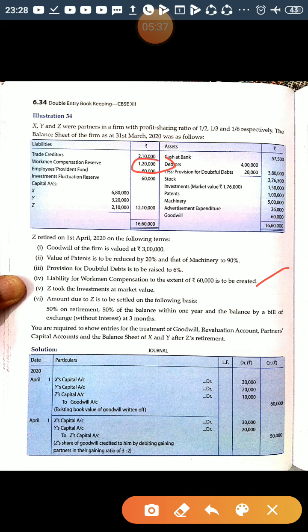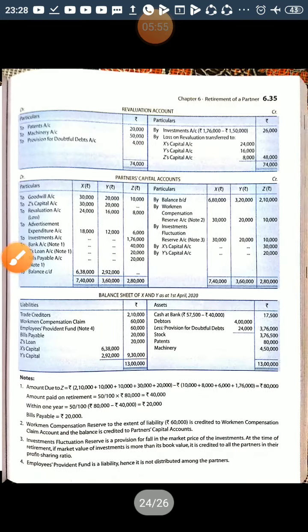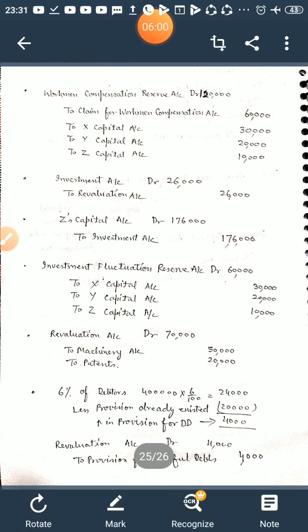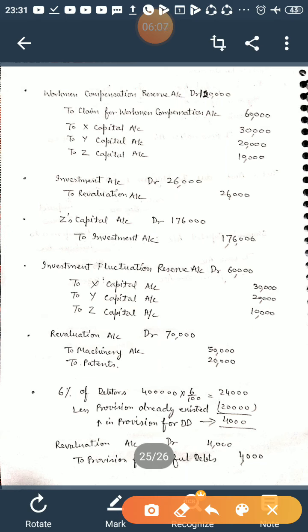So the concept says for the specific reserve, if there is actual liability, then we will first use this reserve to meet the actual liability, and the rest of the amount will be written off among all the partners in their old ratio. So the journal entry for workmen compensation reserve: workmen compensation reserve account debited with 1,20,000.